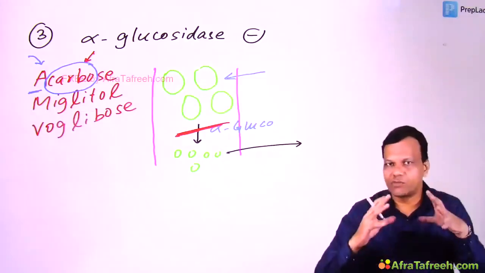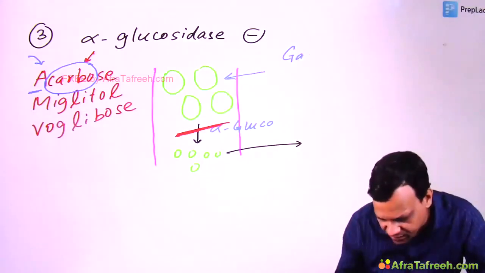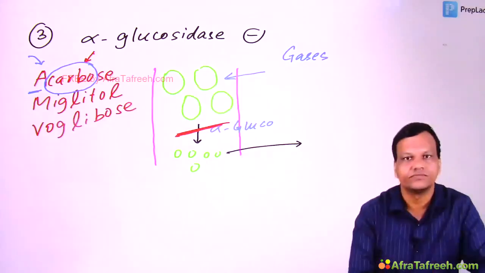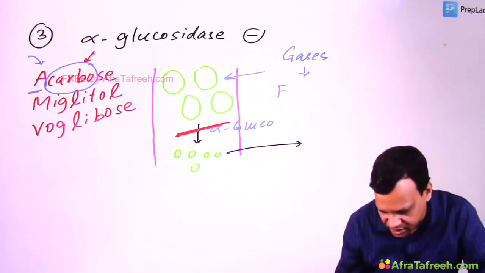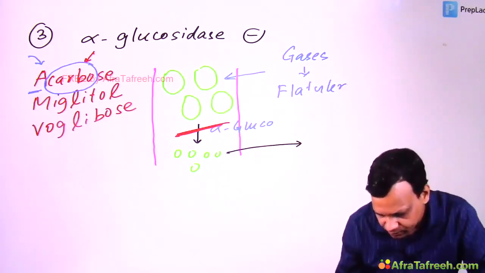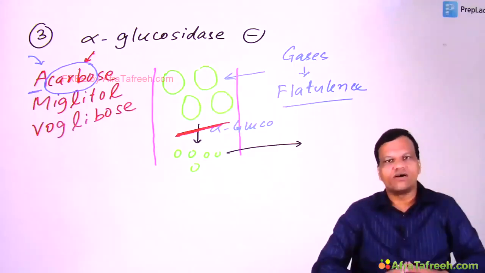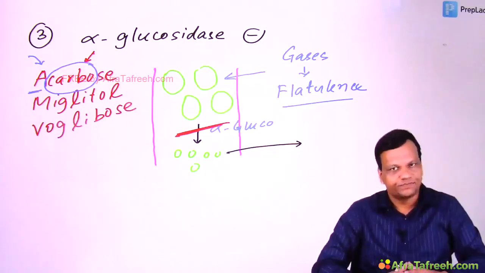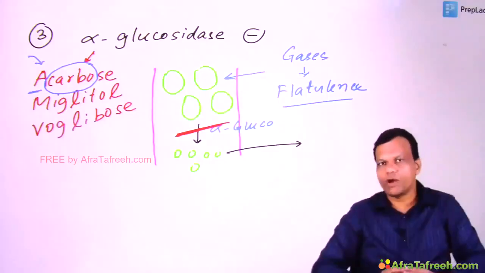And when these big carbohydrates are fermented, what will be produced? Yes, plenty of gases will be produced. So most common side effect of this group of drugs is flatulence. Flatulence is most common side effect of alpha glucosidase inhibitors. Normally, these gases will not cause any problem.